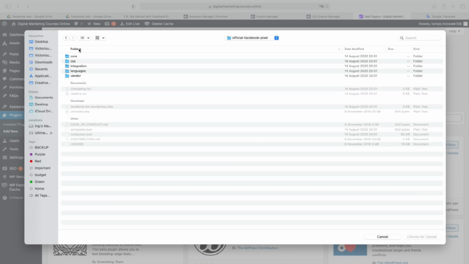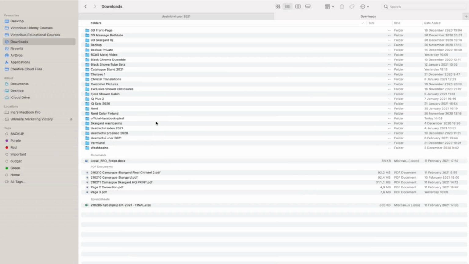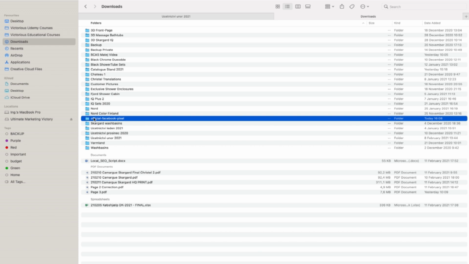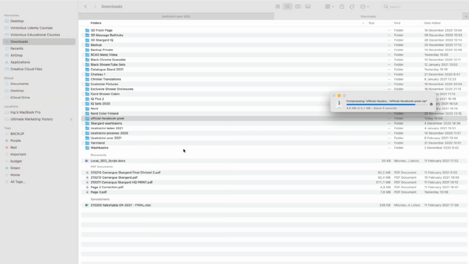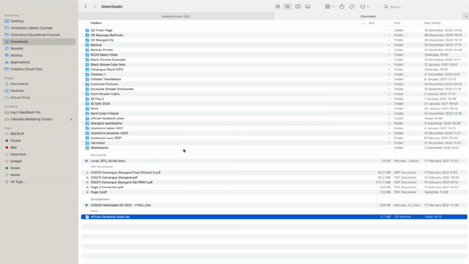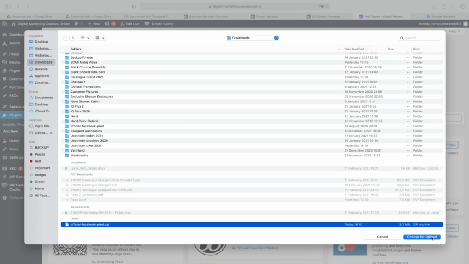It has been unzipped automatically. So this is the last issue. If this happens to you on Mac, official Facebook pixel, you need to compress it back because the Mac has automated unzip. So I need to do it this way. It must be ready as official Facebook pixel zip. And now this will be correct. So you need to zip it back if you are using Mac.